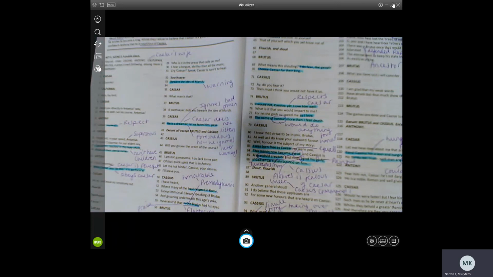I'm sorry if the visualizer's been a bit blurry, if it's been freezing at points. I know technology is not always with us, but hopefully this has helped you to understand the scene a bit more and to make some notes.